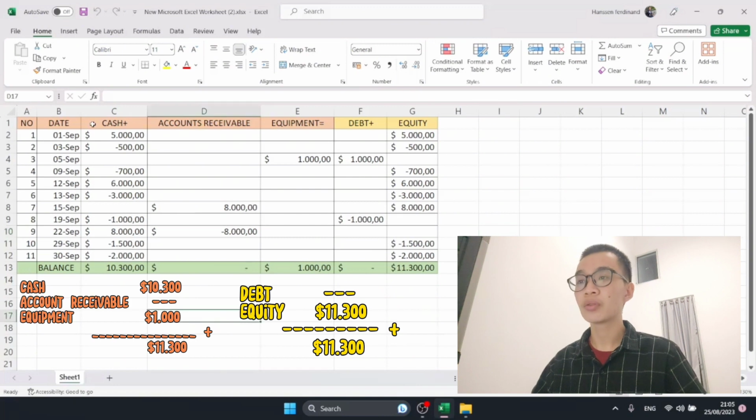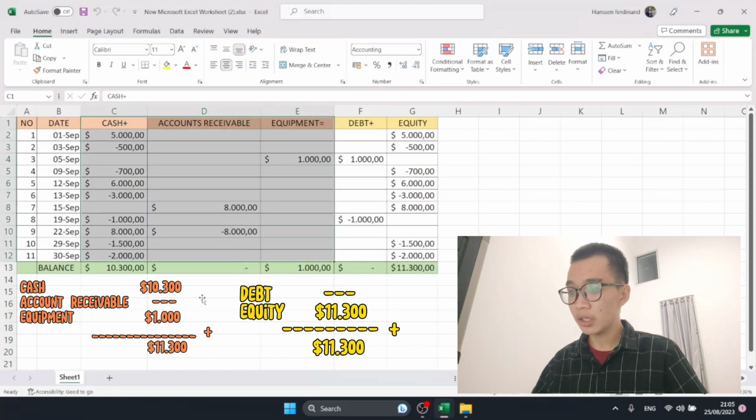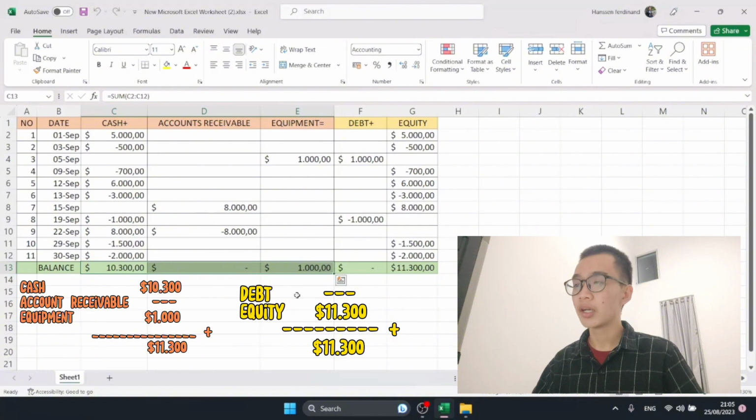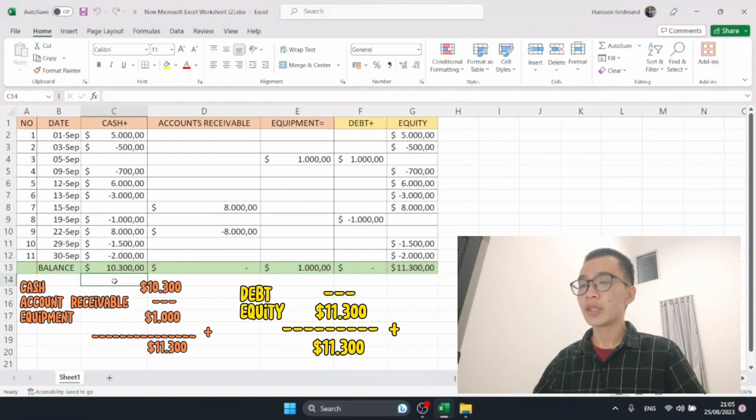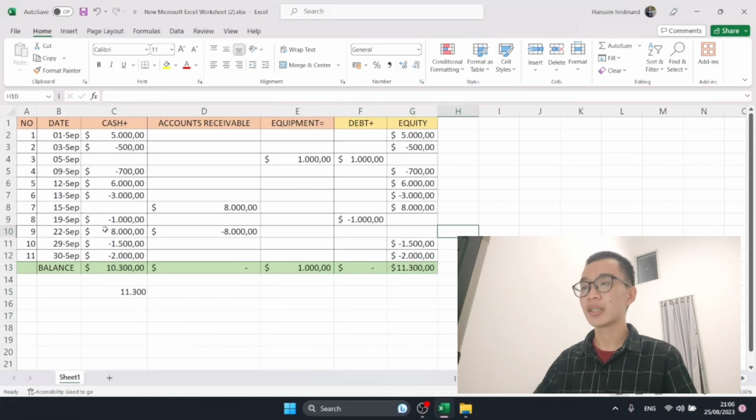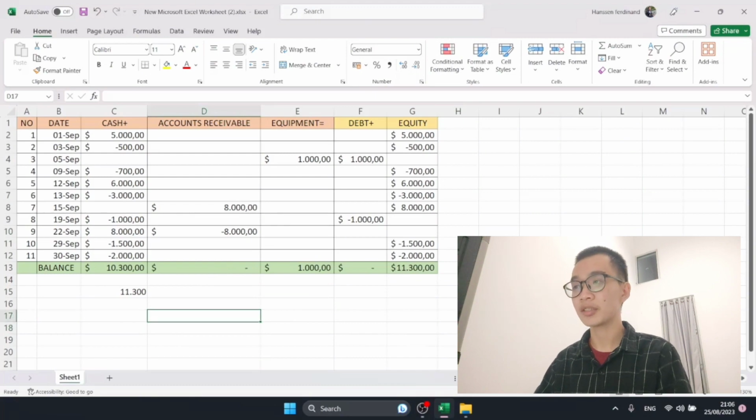And then we have to calculate three of these accounts with these two accounts. The cash is $10,300, and with $1,000 the result is $11,300. It is the same as debt added with equity. It's the same. Since this accounting is balanced, the answer is right.